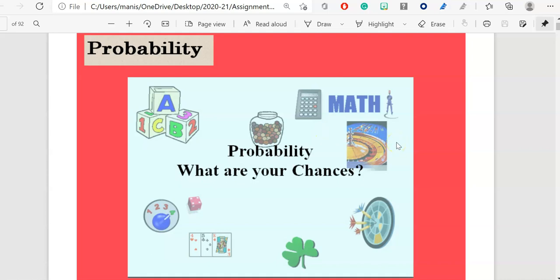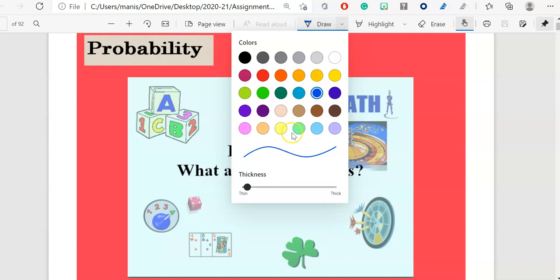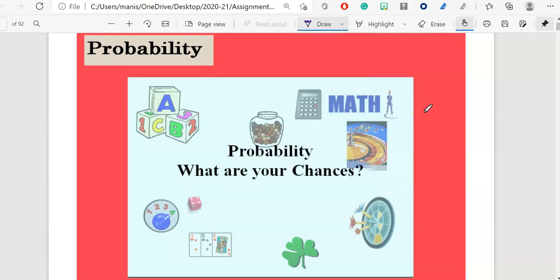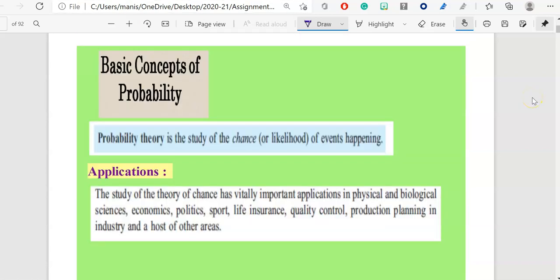Probability. What are your chances? So we will learn about probability, how to find the probability of different events happening. I will be going over in depth about different types of probability and different situations and scenarios related to probability. So the first question which comes to our mind is, what is probability?